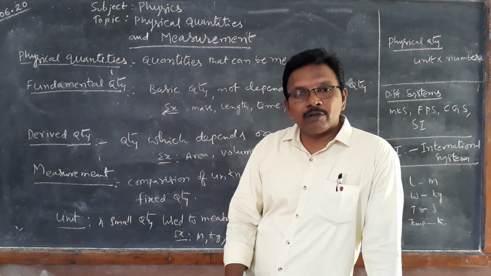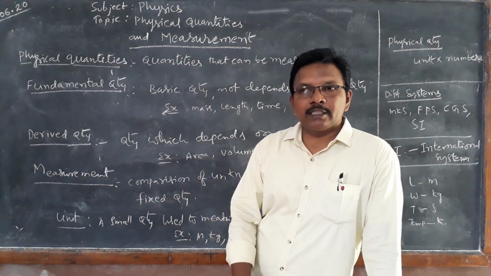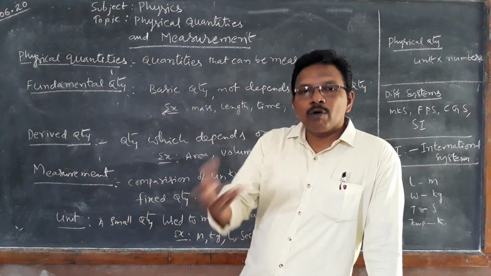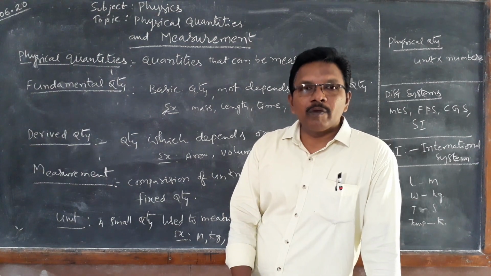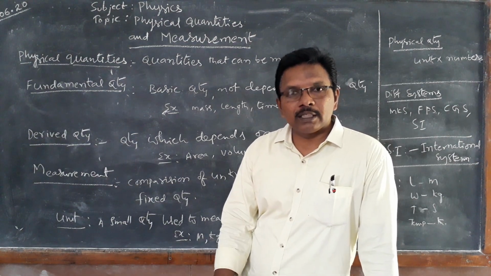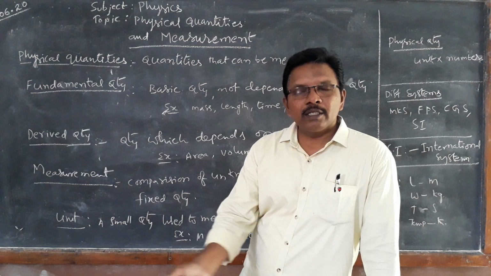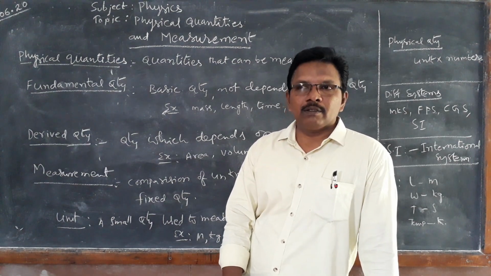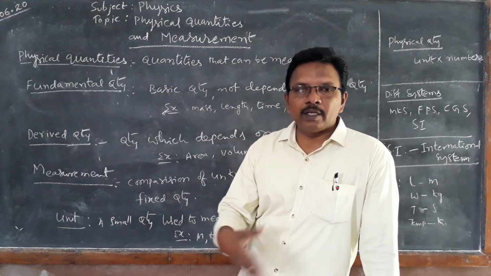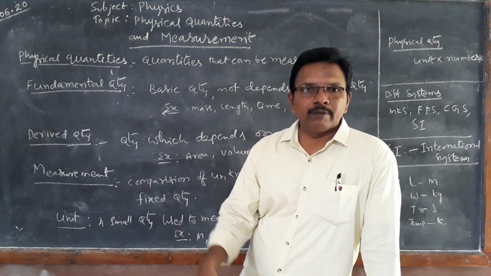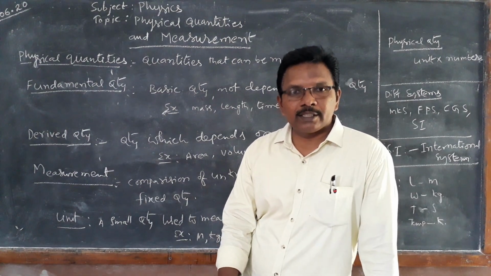Celsius degrees is a unit, or kelvins is a unit. By using these fixed quantities, we can measure the remaining quantities, what we have. For example, if you want to find out the amount of cloth, the meter is a fixed quantity, that is a unit. Using meter, we can find out the unknown length of anything. And weight, by using kg or gram, we can find out unknown weights.